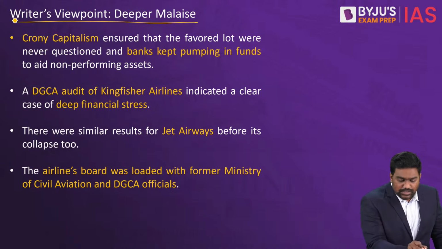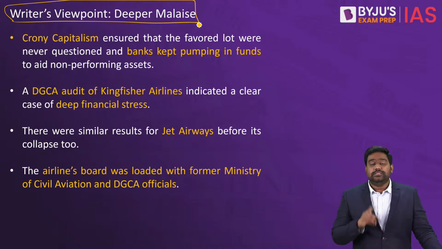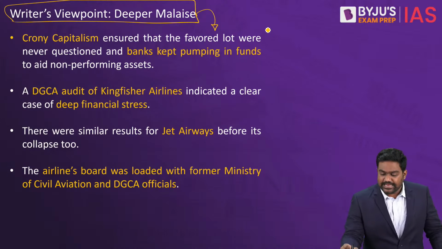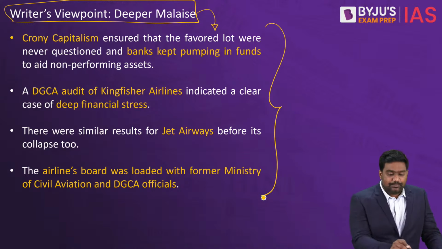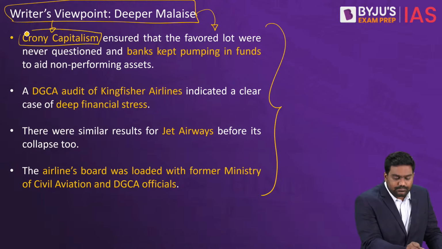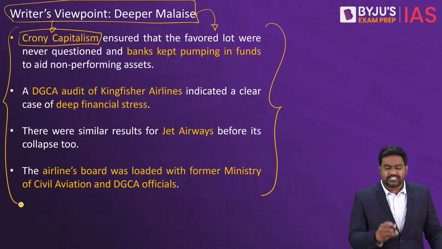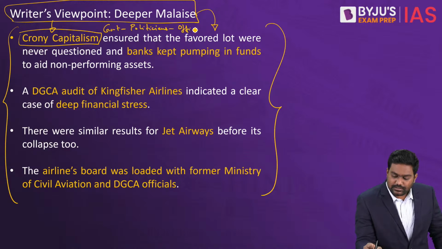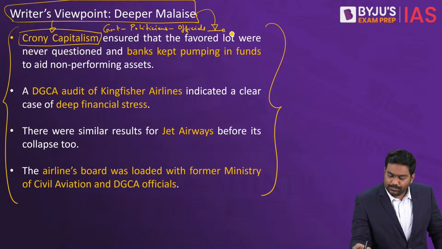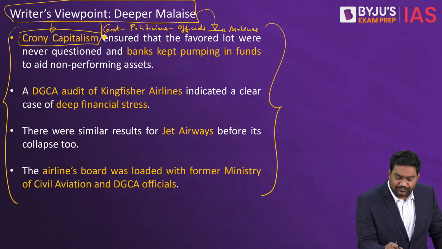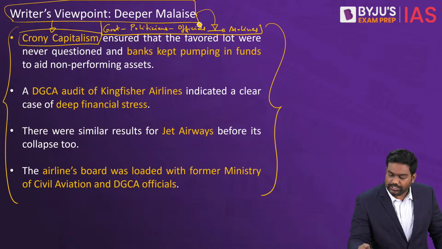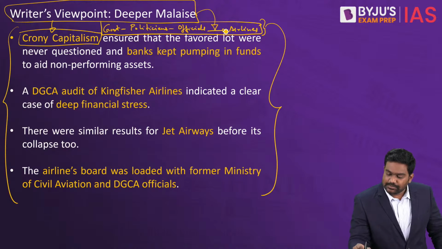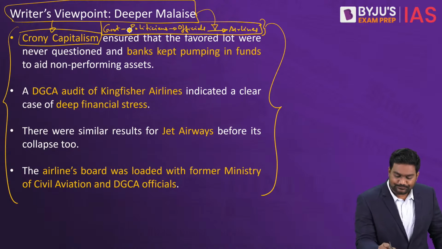That is exactly what the writer is focusing upon. The writer says there is a deeper malice in the Indian aviation industry. He blames crony capitalism. It's basically a nexus between the government, the politicians, officials, and the big airlines. It's been often noticed that few airlines are often preferred and promoted by the government. There is some kind of favoritism, according to the writer.